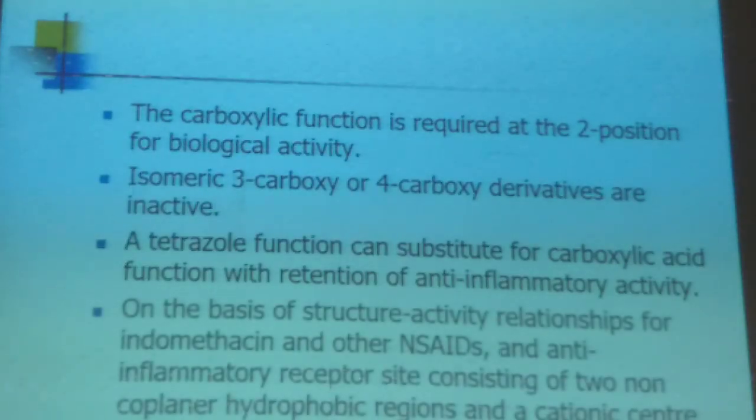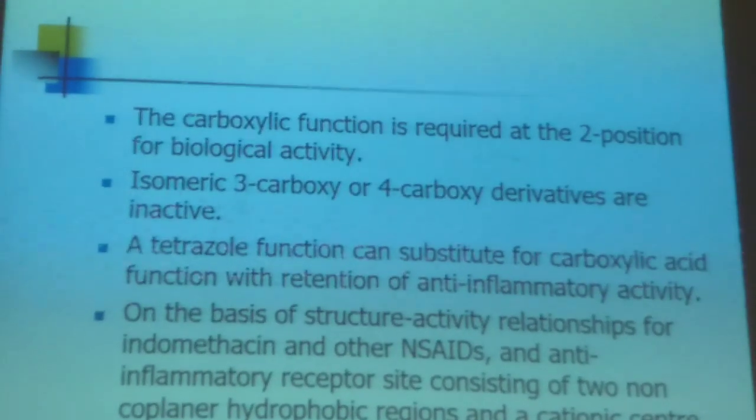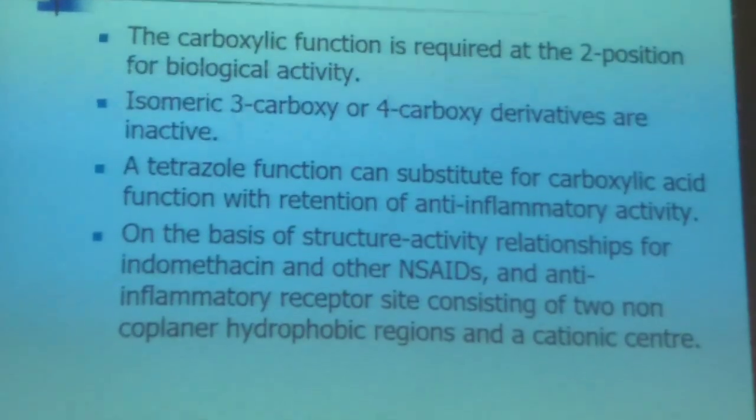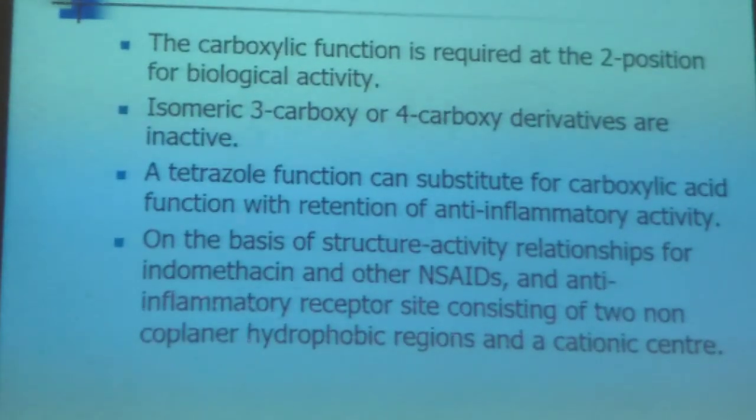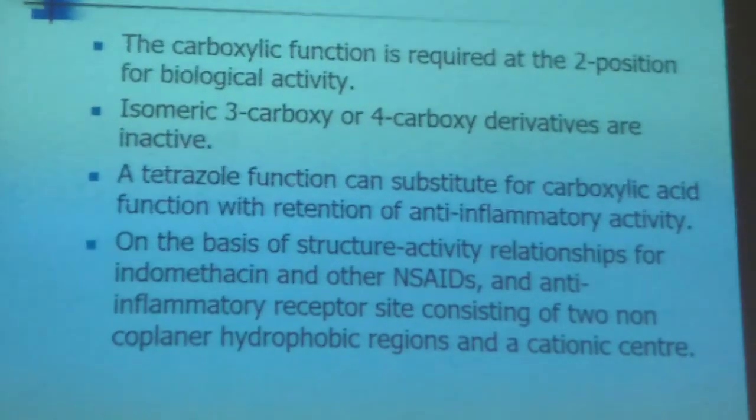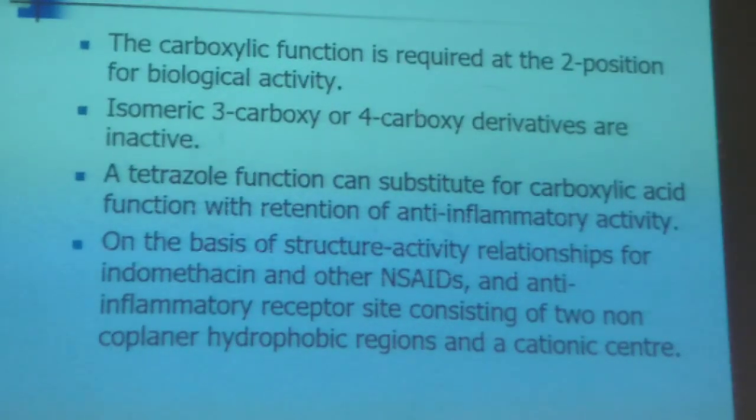A tetrazole is a compound containing nitrogens. As the name reveals, tetra means 4 groups are present. The N, C, N and other atoms together form a tetrazole. A tetrazole function can substitute for the carboxylic acid.